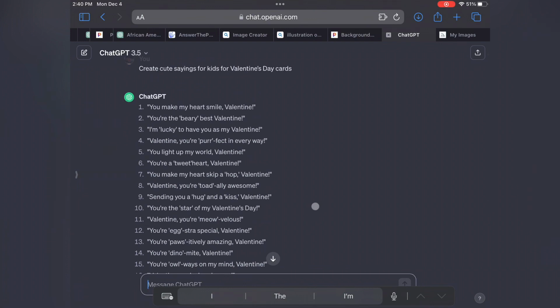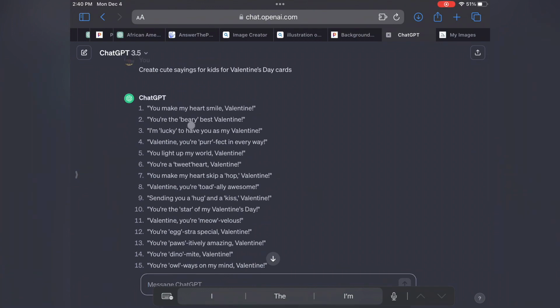ChatGPT, and it's given us some sayings that we can use in our actual card. So these ones were a little bit not too human-like, so I asked it to change it up, and let's see what it gives us next.